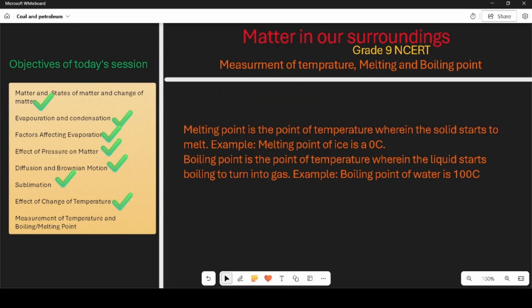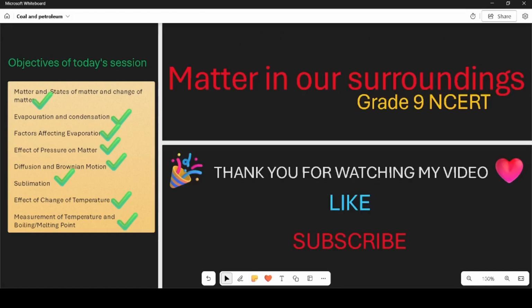Lastly, we'll discuss the boiling point and melting point, two defining properties of substances. The boiling point marks the temperature at which the substance transitions from liquid to the gas phase. Meanwhile, melting point signifies the transition from solid phase to the liquid phase. These characteristic points not only aid in substance identification but also play a vital role in various industrial and scientific applications. For example, the melting point of ice is 0 degrees Celsius, whereas the boiling point of water is 100 degrees Celsius.